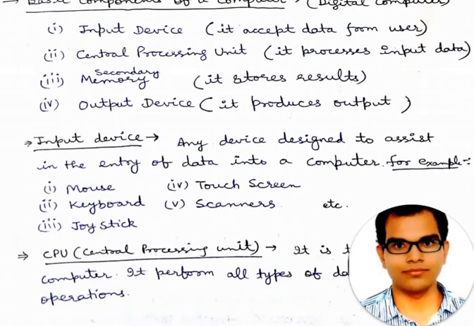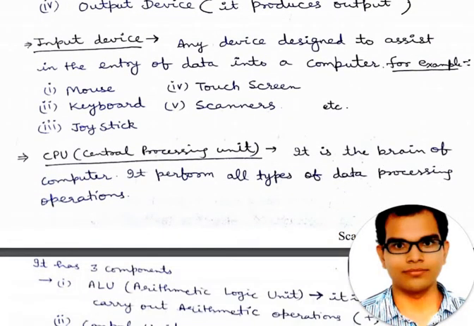As you already know, any device designed to assist in the entry of data into a computer is called an input device. For example, mouse, touch screen, keyboard, scanners, joysticks. All these are input devices. CPU means central processing unit. Whatever processing is going to happen, happens here. It is the brain of the computer. It performs all types of data processing operations.